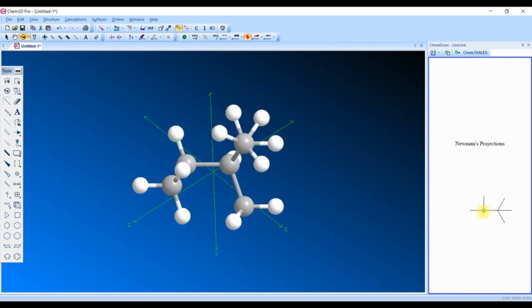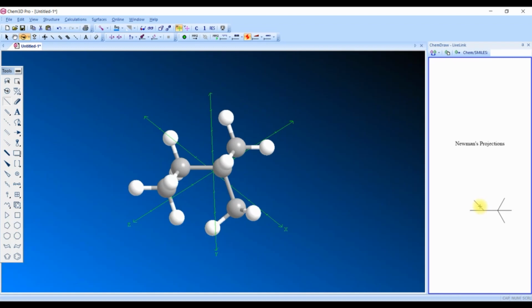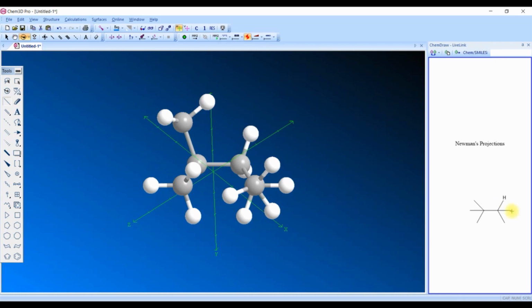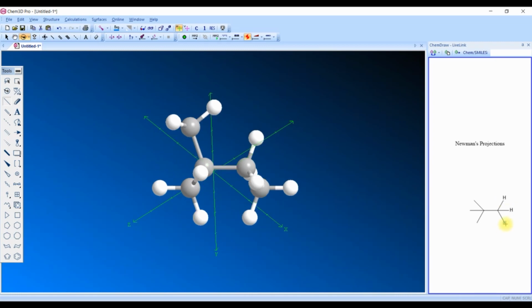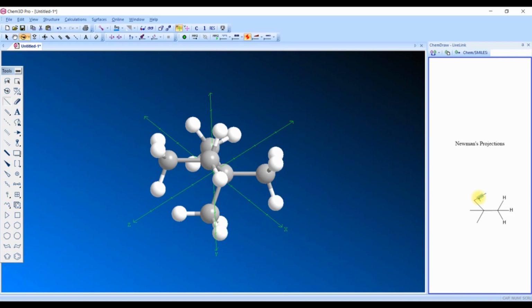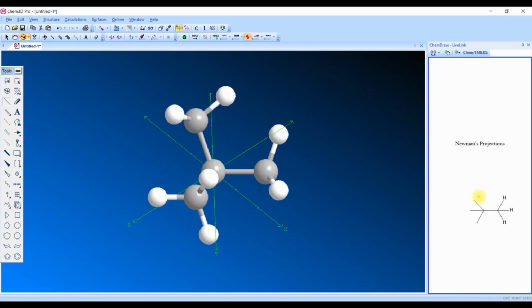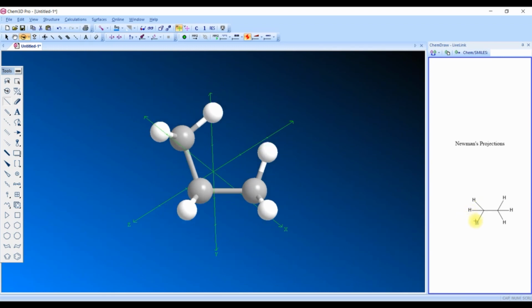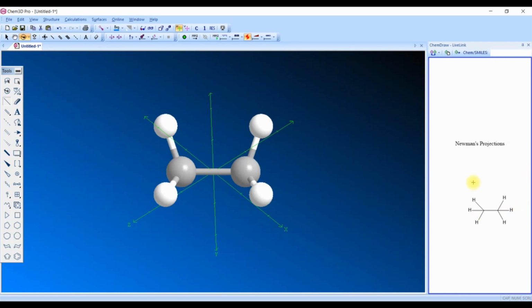So let us attach 3 bonds to each of the two carbon atoms, and with each bond attach one hydrogen: 3 hydrogens for one carbon and another 3 hydrogens for the other carbon. Now it is C2H6, ethane.